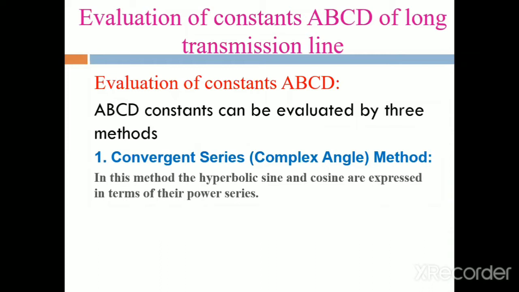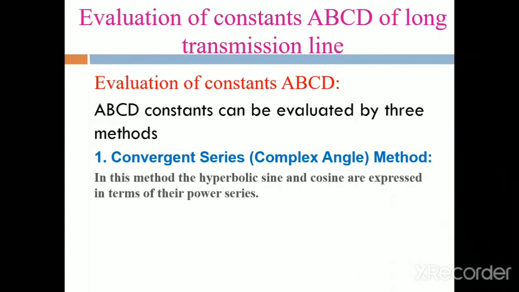That is the convergent series or complex angle method. What is the second method? That is the convergent series real angle method.